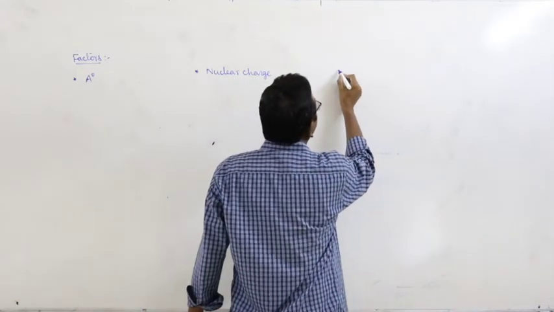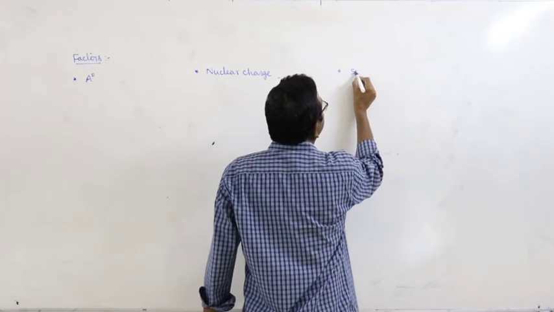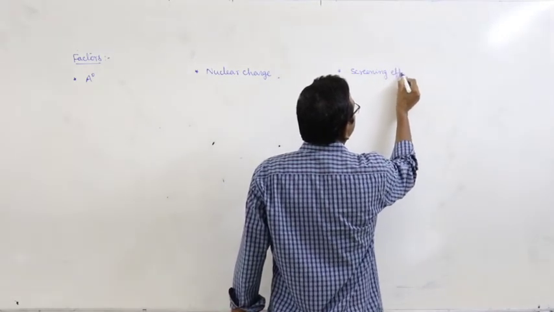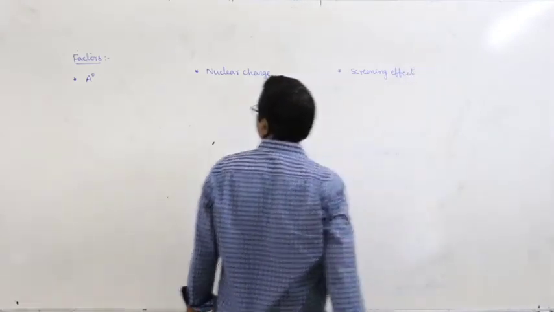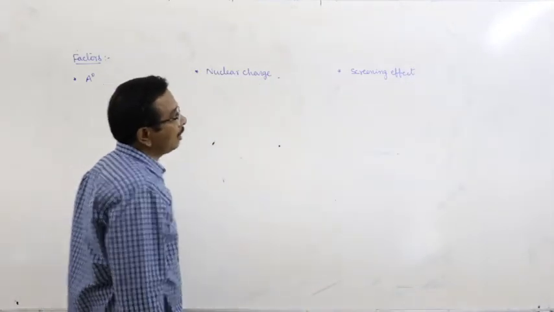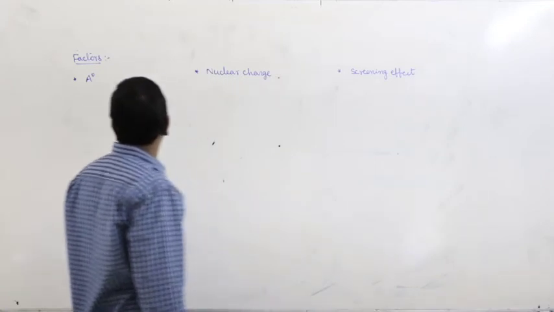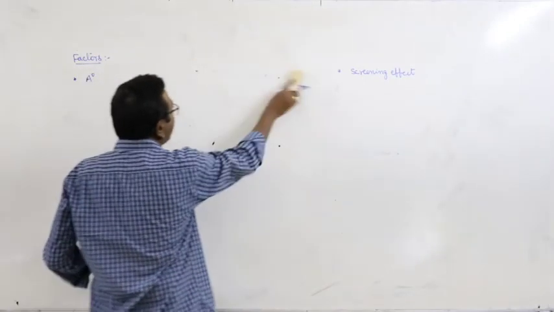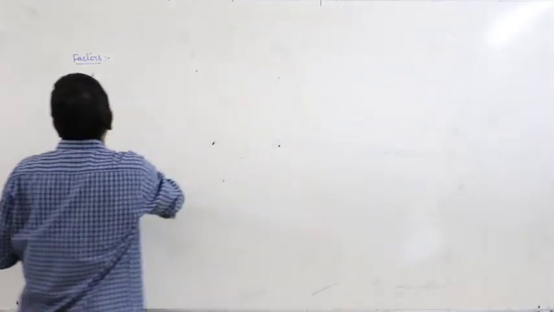And the third one, screening effect. And the fourth one, penetrating power and the electronic configuration.